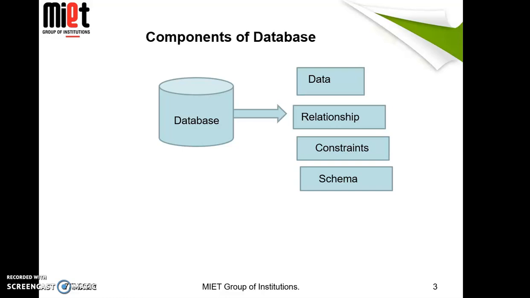Basically we store the data in the form of tables. So that is the relational data model. When we store the data in the form of tables, that is called the relational data model. So what is the schema? Schema is the overall design of the database.